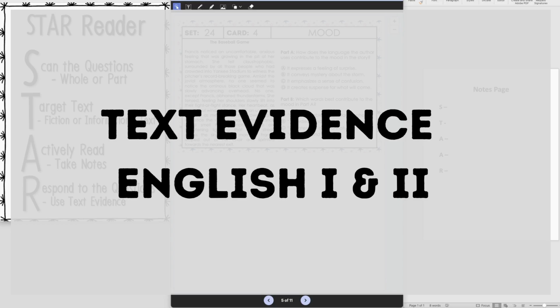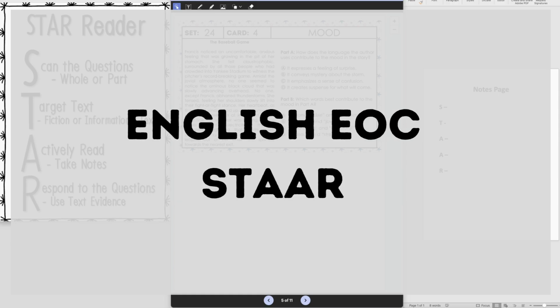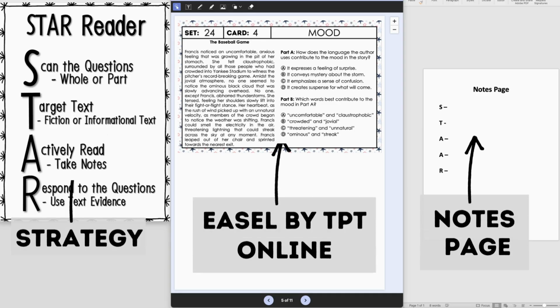Welcome to this text evidence session where I'll explore how to identify and effectively use text evidence to answer reading comprehension questions. My focus today will be on English 1 and 2 reading passages and questions that simulate the STAAR test. I'll be using Easel by TPT, an online platform that's interactive, similar to the platform the STAAR test is on, and a notes page to demonstrate the STAAR reading strategy and how it can be used for online assessment.